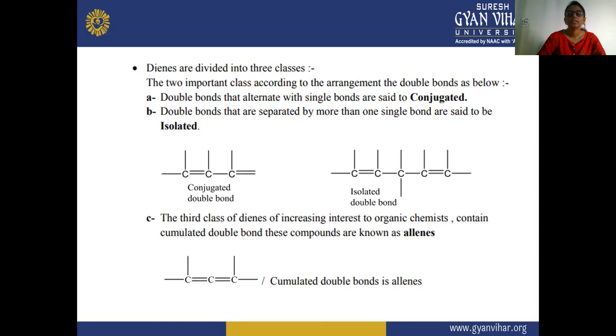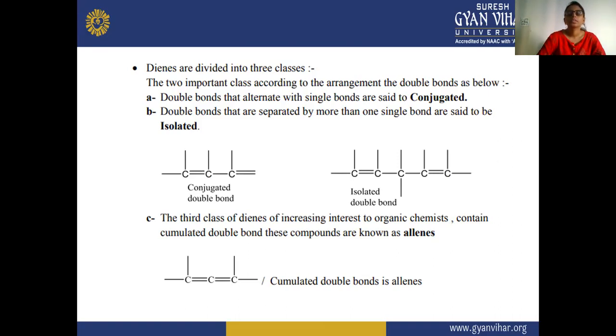The third and last class of dienes, which is of increasing interest to organic chemists, contains cumulated double bonds. These compounds are also known as allenes. Here there is no space between the double bonds, and these are known as cumulated double bonds.